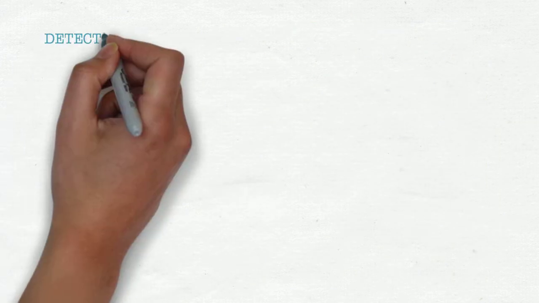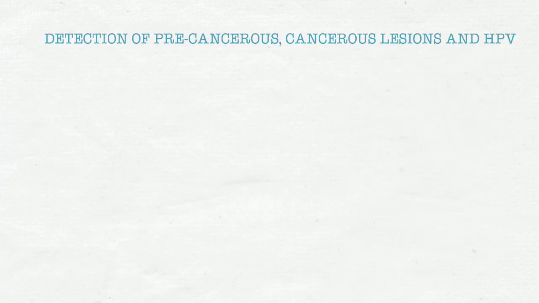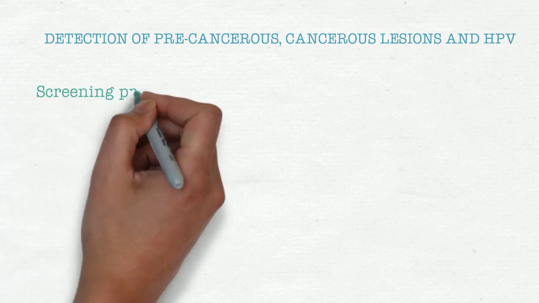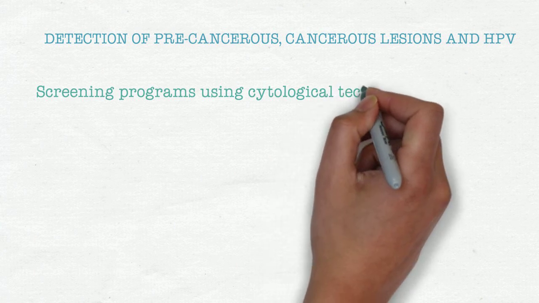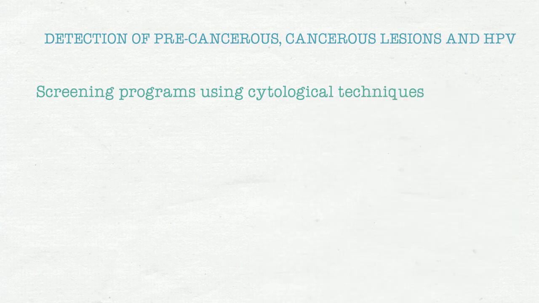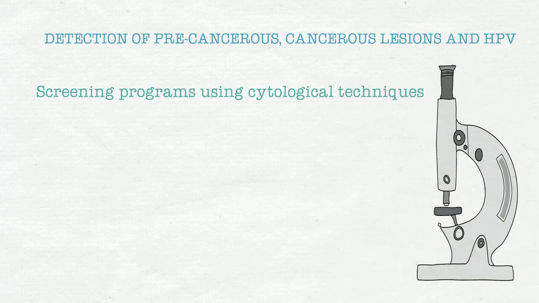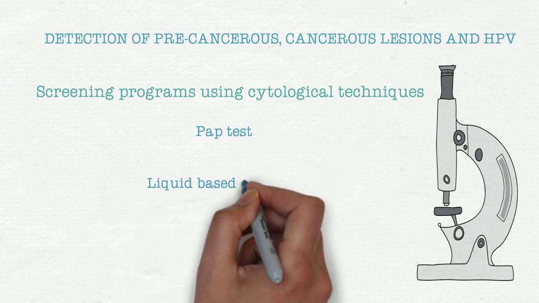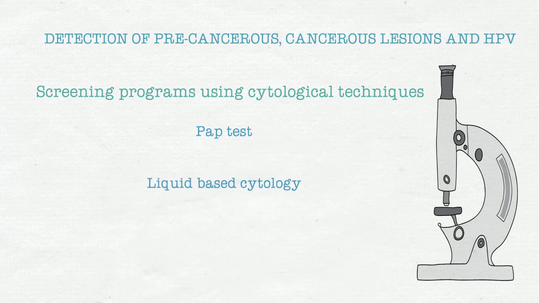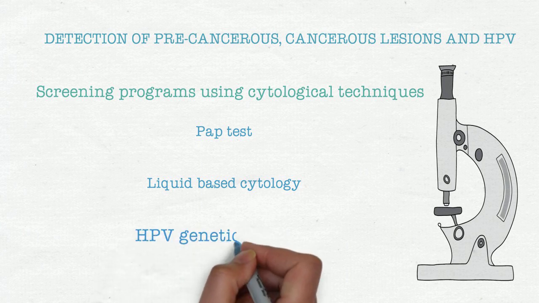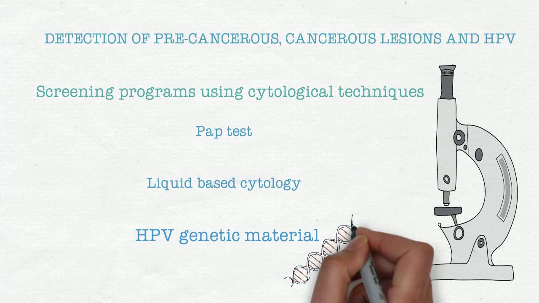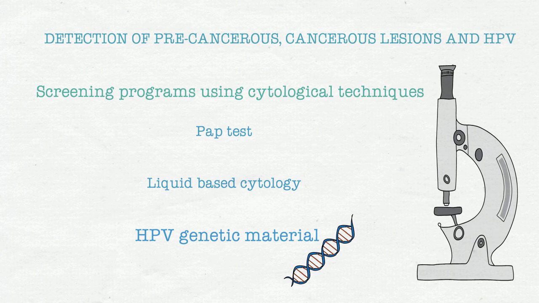How can we detect the beginning of the cancer? An HPV infection, and the risk of the development of cancer, is traditionally detected through screening programs using cytological techniques. There are two different techniques widely used in routine detection: Pap test and liquid-based cytology. These techniques detect microscopically abnormal changes in the cells. But nowadays, detecting HPV genetic material is the most sensitive strategy that we have. The sample obtained with liquid-based cytology can be used for both cytological detection and HPV detection.